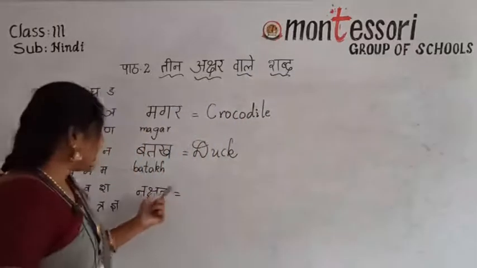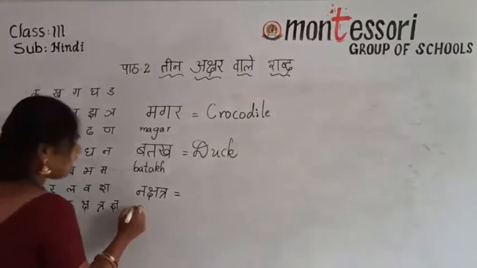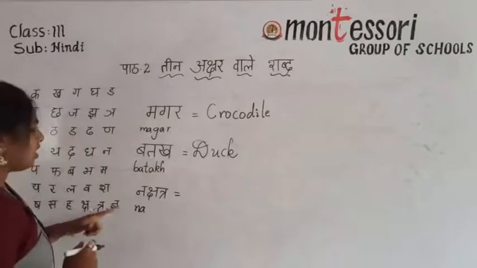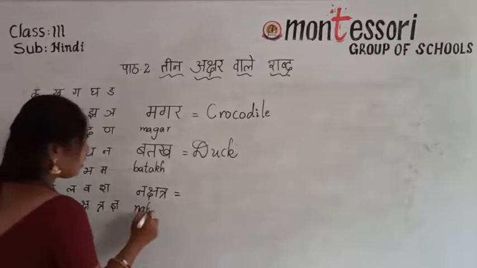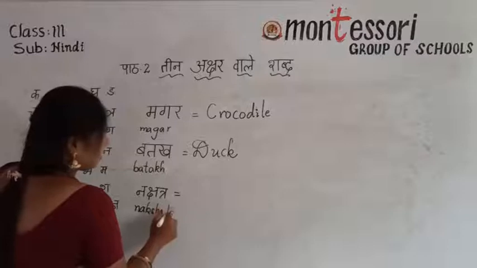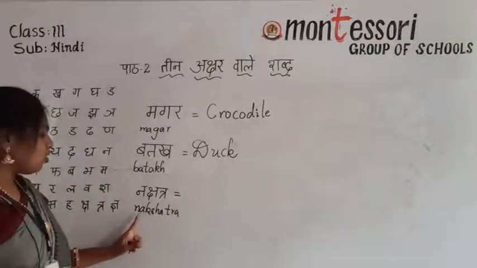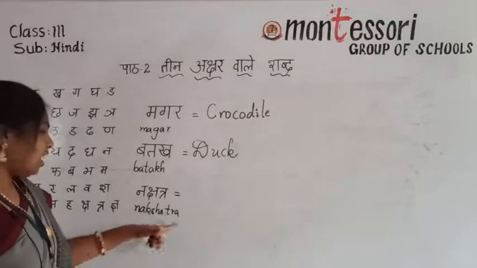What is that? Nakshatra. Check the spelling of nakshatra. Na. Sha. Tra. How are we going to read this one? Nakshatra.